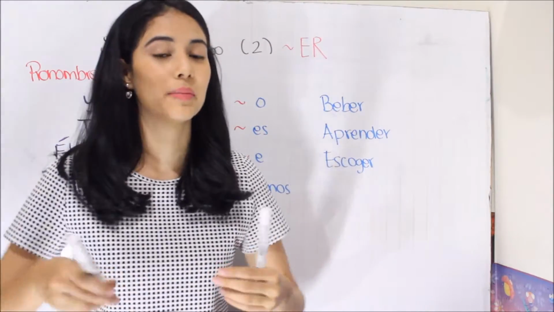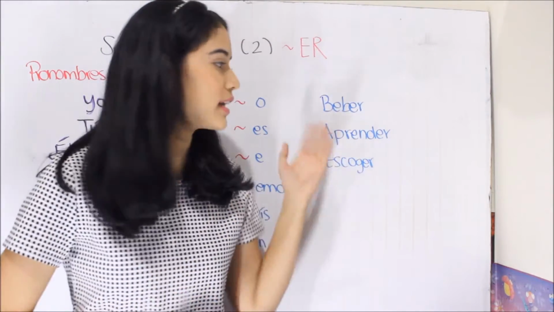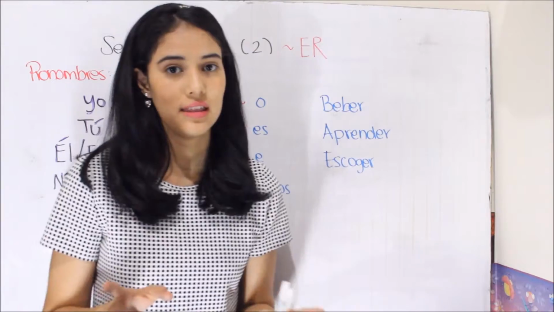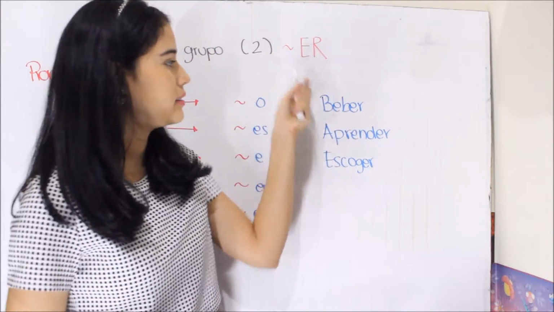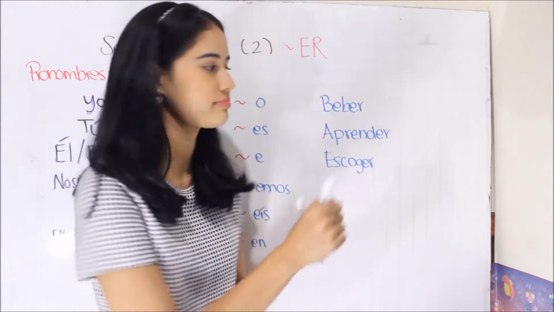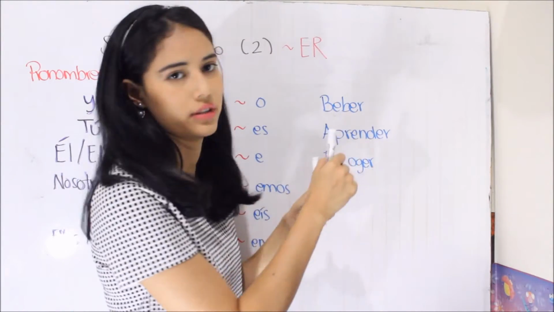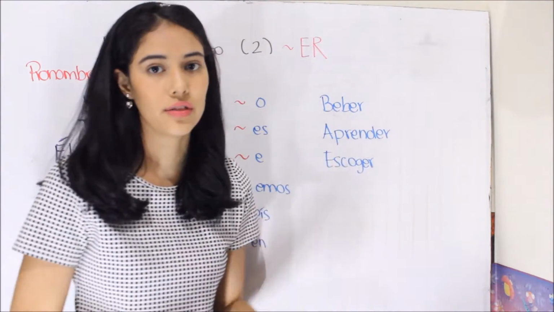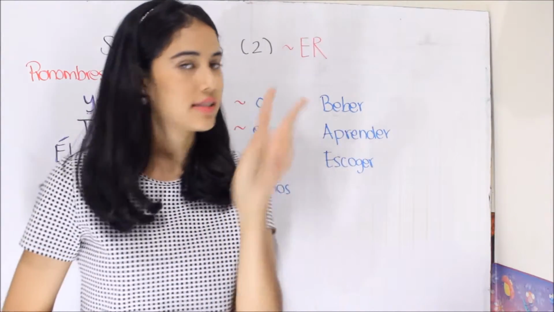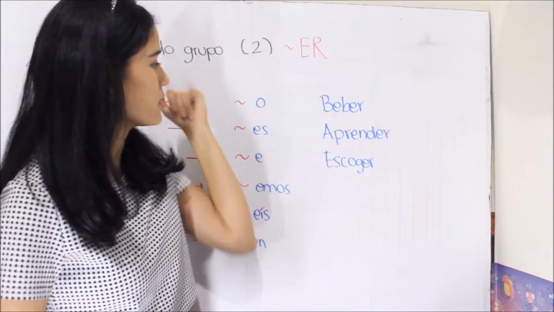Remember that to do the conjugation, the first thing we need to do is identify the termination. For example, here they end in -er, so they are from the second group of verbs.